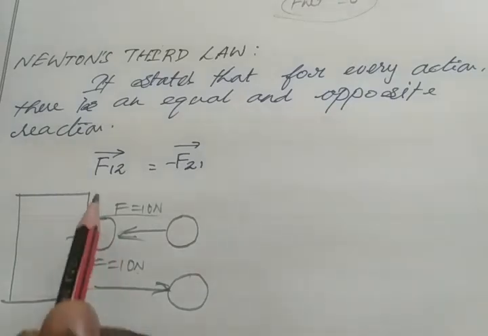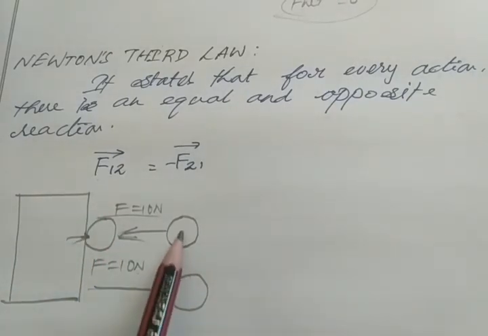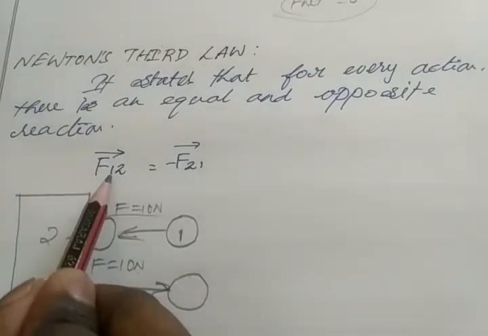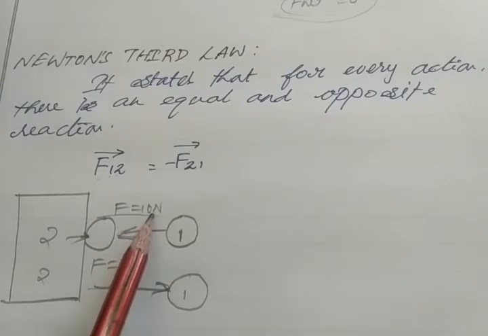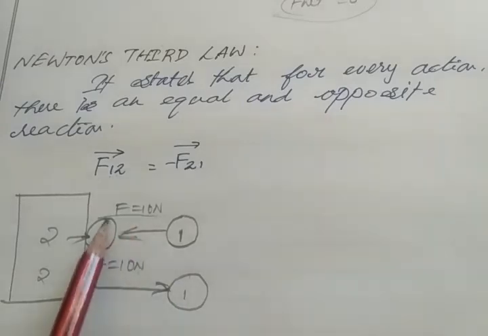So we can say the force acting on object 1 with respect to 2 must be equal to the force acting on object 2 with respect to 1. So what is the force acting on object 1? 10 Newton. Why is force acting on object 1? Because it hits the wall.